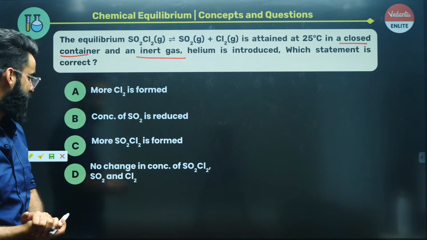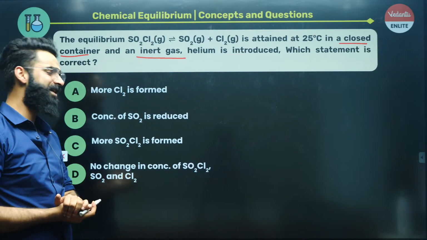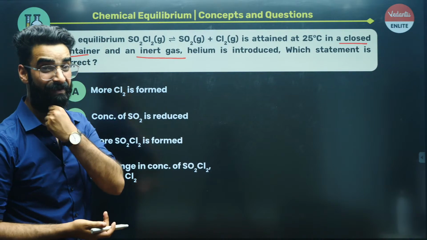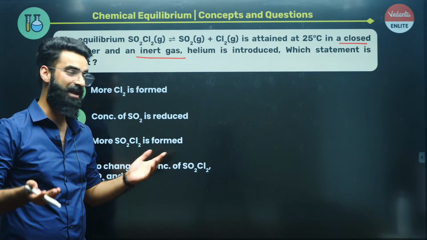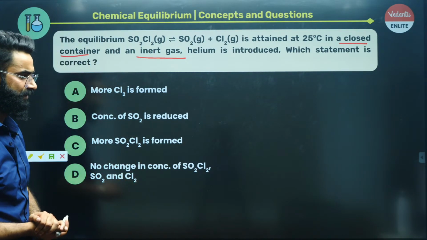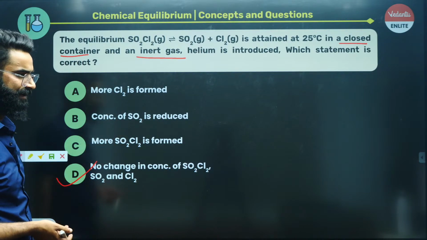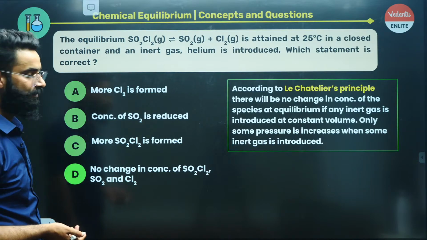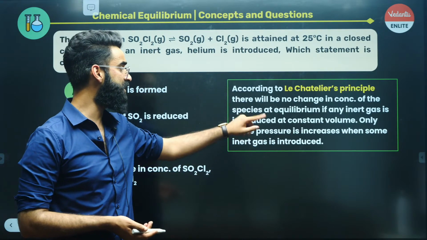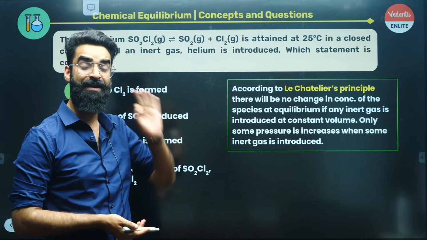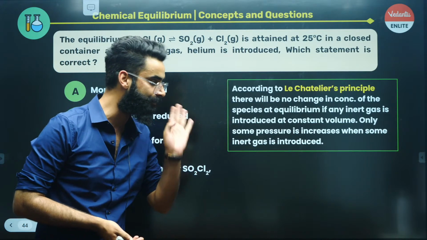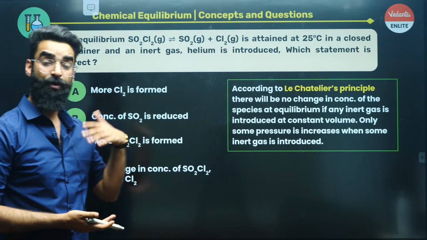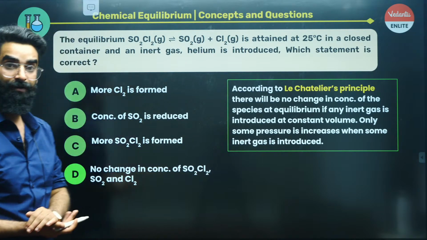What is going to happen then? Addition of inert gas at constant volume is happening, and you must be knowing that when we add inert gas at constant volume, nothing happens to the equilibrium constant, right? There'll be no change. Absolutely, you are all perfectly right. As per Le Chatelier's principle, there'll be no change in the concentration of species at equilibrium if an inert gas is added at constant volume. But if the inert gas was added at constant pressure, definitely change would have happened, right?